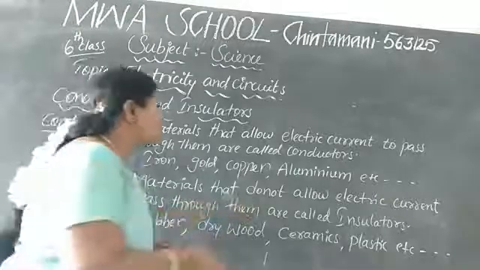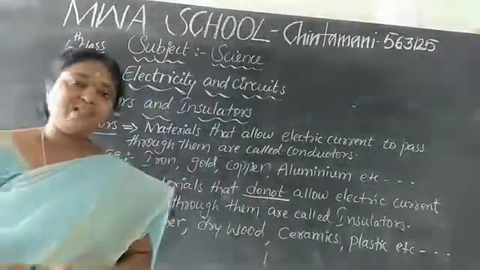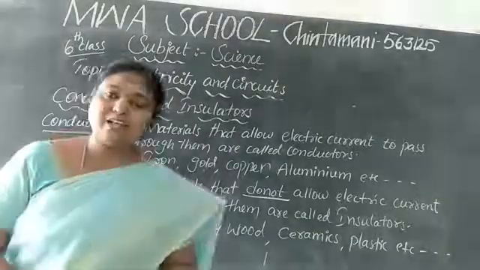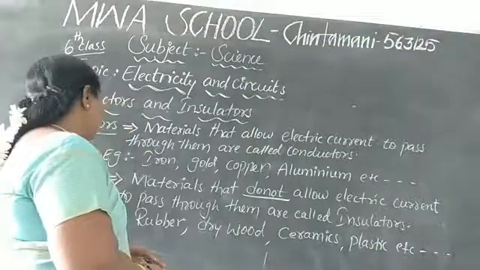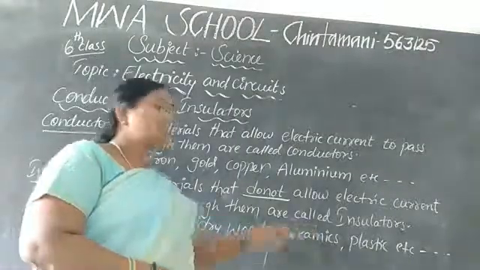Next, let me go to what we mean by insulators. Materials that do not allow electric current to pass through them are called insulators. Examples: rubber, dry wood, ceramics, plastic.